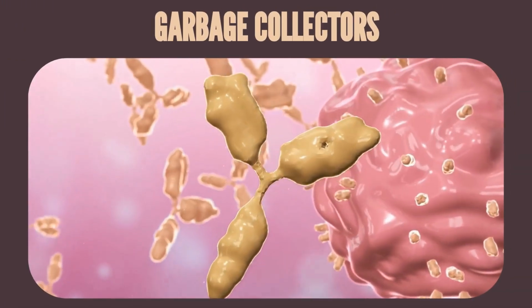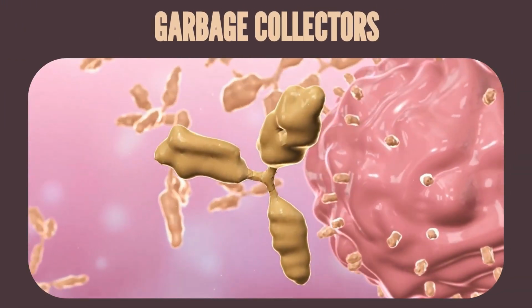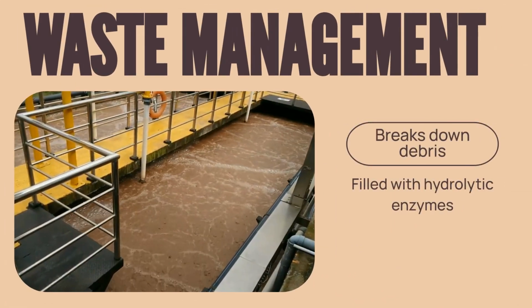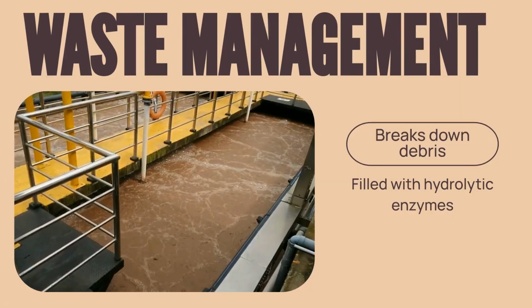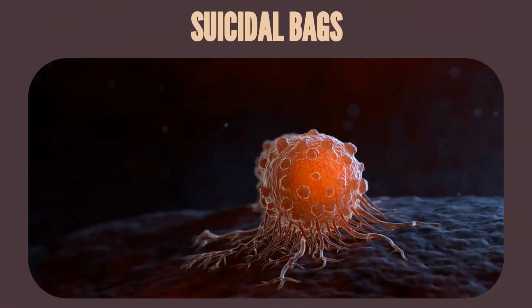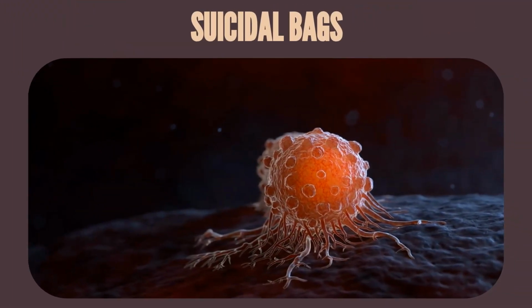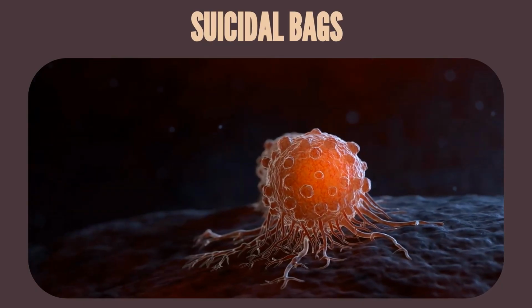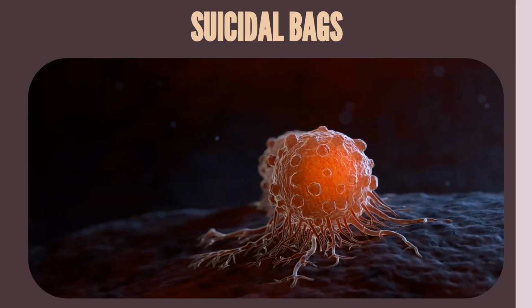For waste management, the cell uses lysosomes, known as the garbage collectors. These vesicles are filled with hydrolytic enzymes that break down cellular debris and worn-out cell parts. If a cell is damaged or infected, lysosomes can burst and digest the entire cell, a process called apoptosis, which earns them the nickname suicidal bags.